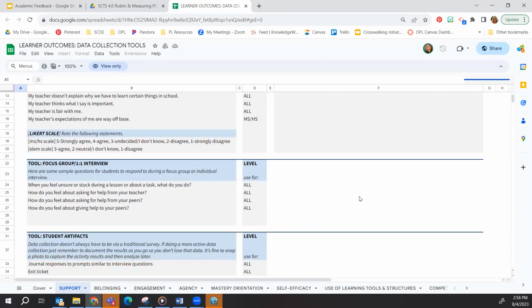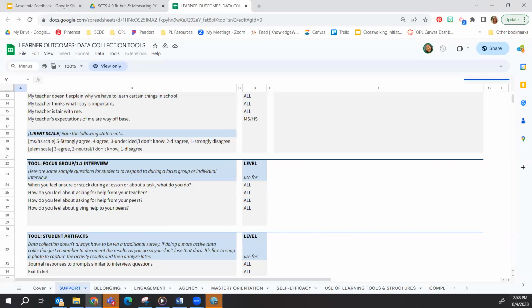Now, what if I'm a school leader or an instructional coach? How can I use this same crosswalk? Well, if your school has identified a few of the SCTS 4.0 elements that are your focus for the year, then you could ask everyone to focus on the same one, or give them a choice between a few.